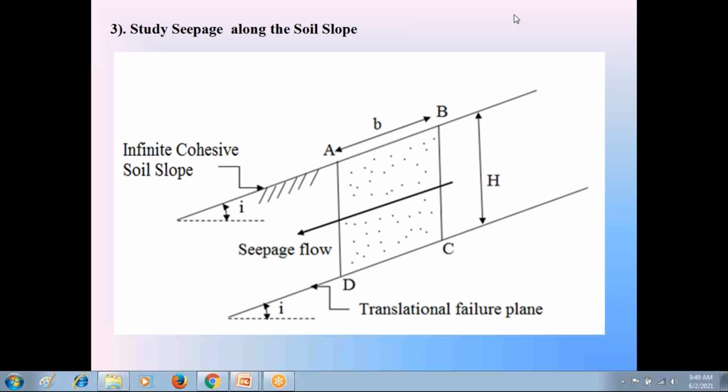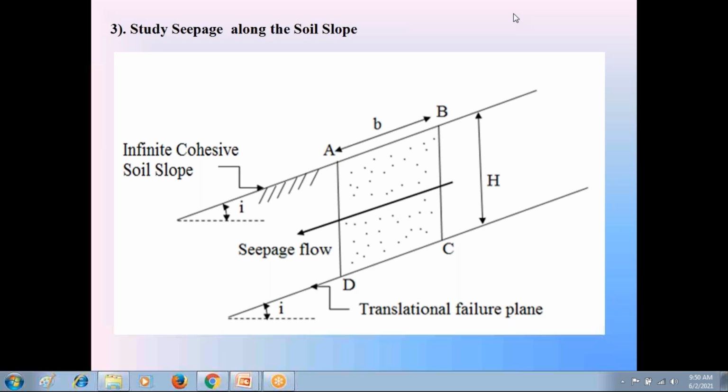Now, coming to this third case, very important. Please, everyone, follow this third condition: the seepage flow condition in the infinite c-phi soil slope. Already I explained seepage flow in the cohesionless infinite soil slope. Now we are going to discuss the seepage flow condition if the infinite soil slope is a c-phi soil.